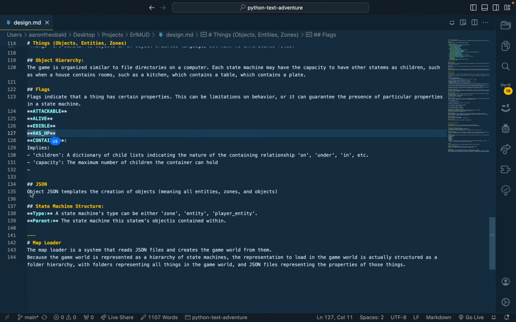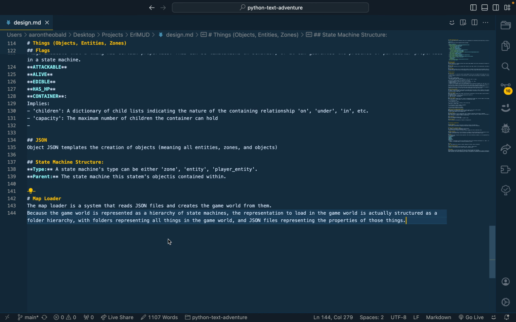So then I was just going to represent everything with JSON. Then the state machines, I was thinking they each have a type so that you don't get confused, as I mentioned up there: zone entity or player entity. I should add thing to this, or object. Yeah, object or prop. But I do make a distinction between entity and player entity. And then each state machine also knows about its parent, so that things that affect everything in a room can affect things in containers, maybe?